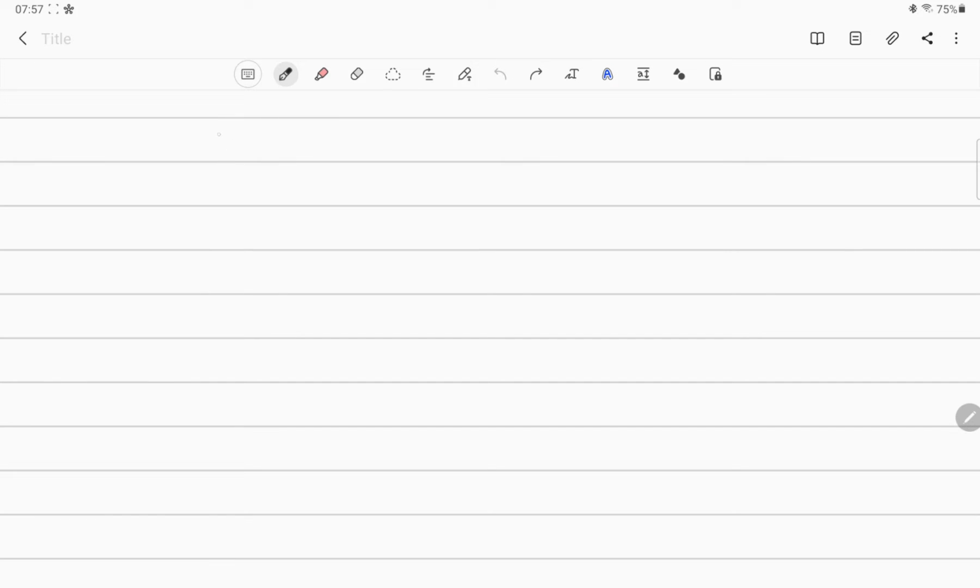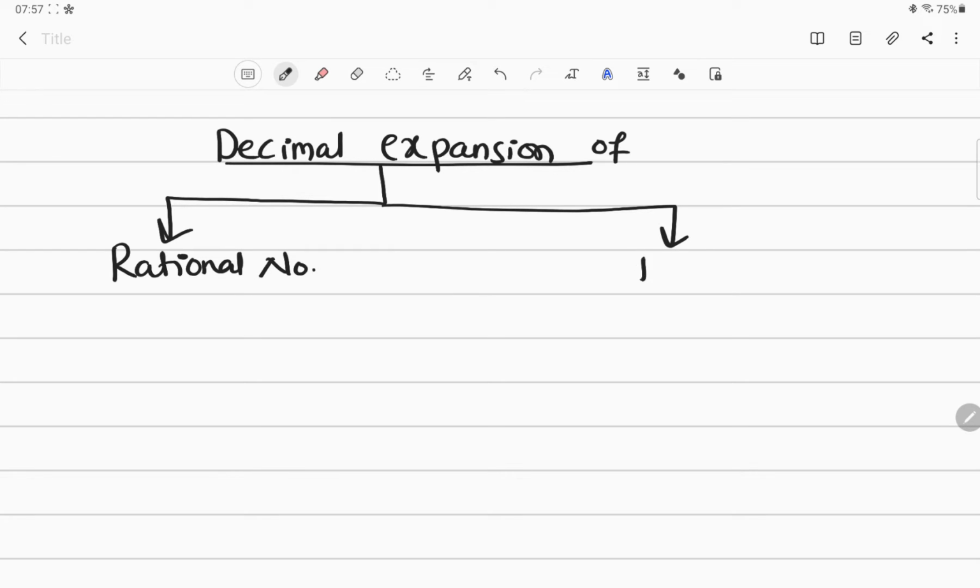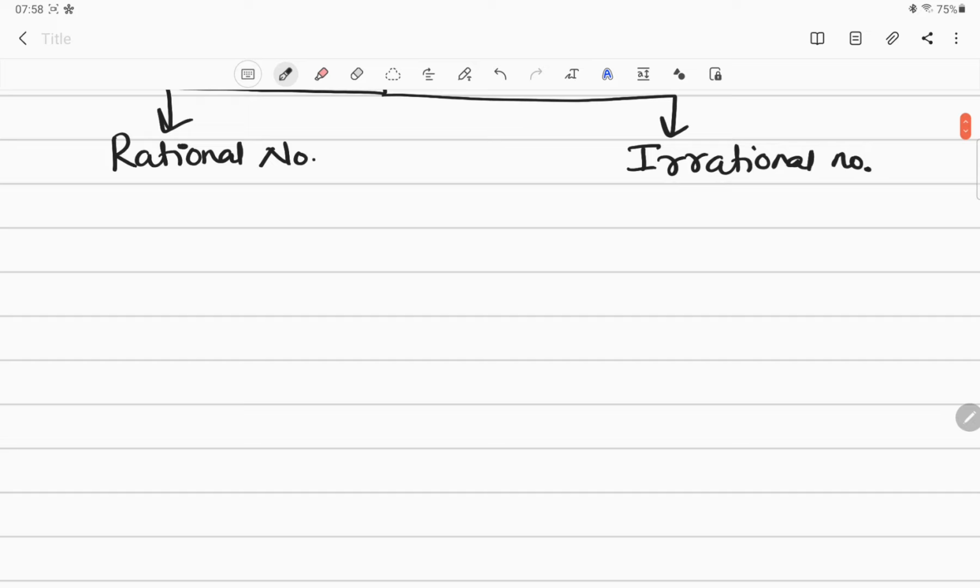You must have heard about the decimal expansion, right? Decimal expansion of two kinds of numbers. The first kind of number is a rational number. You must have heard about the decimal expansion of a rational number. And the second one is the decimal expansion of an irrational number. There are two kinds of numbers: one is rational number, another is irrational number.